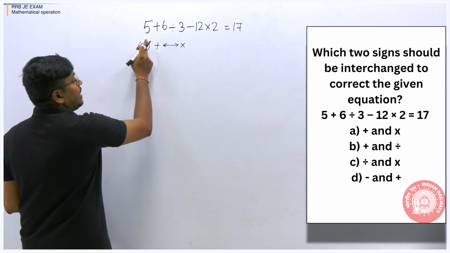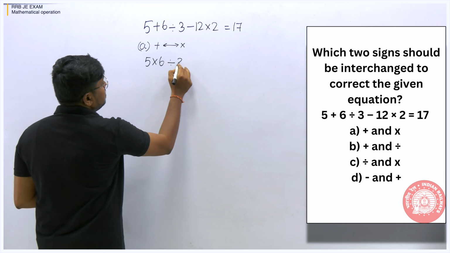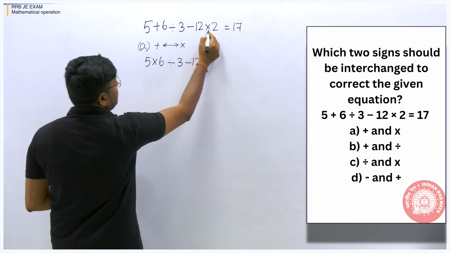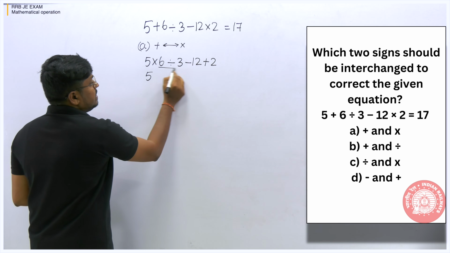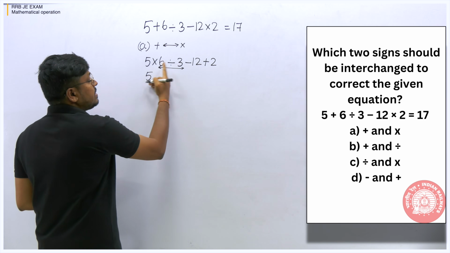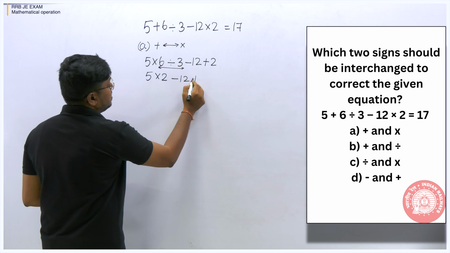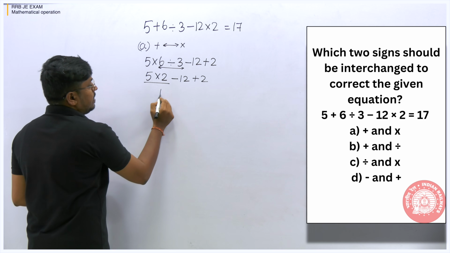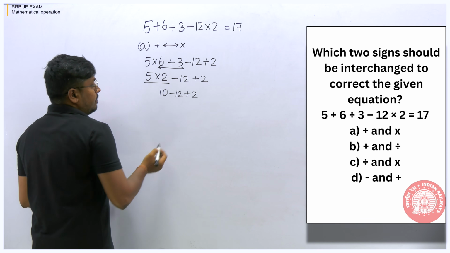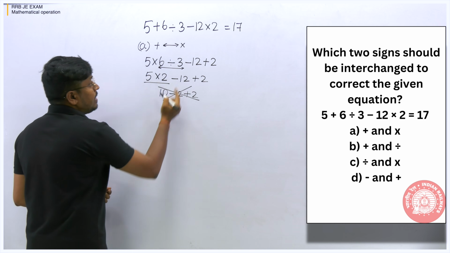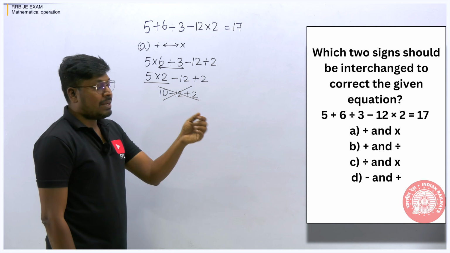So let me check whether we are getting the answer. 5 into 6, no change in the division, so 3 minus of 12, multiplication changed into addition. Now 5, 6 division 3, first you have to do it. 6 division 3 will be 2. So 5 into 2 minus of 12 plus 2. 5 into 2 is 10, so 10 minus 12 plus 2. I think we are not getting an answer here, right? We have to get 17, but we are not getting 17 here. So option A is wrong.